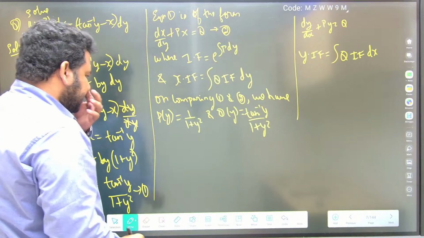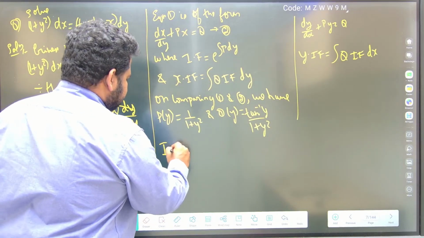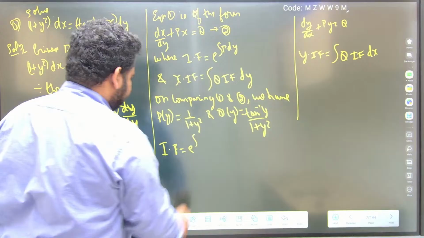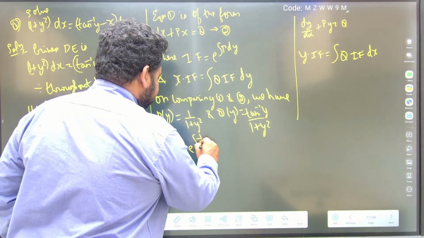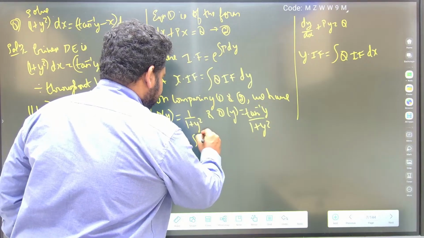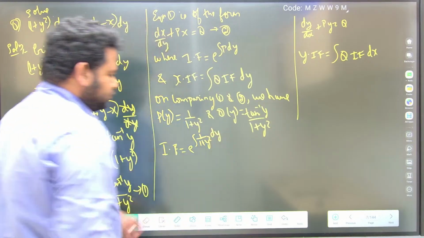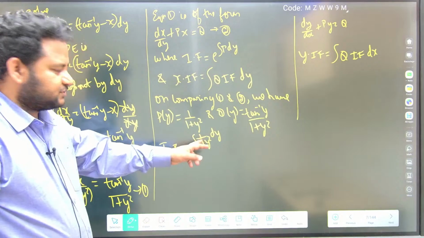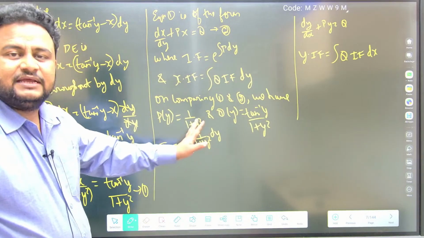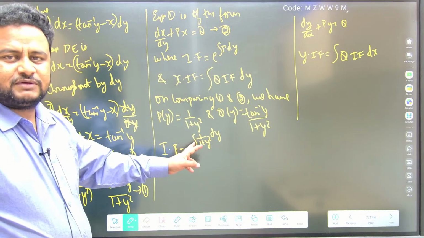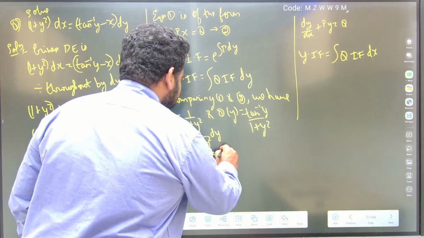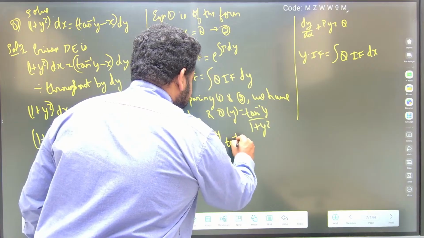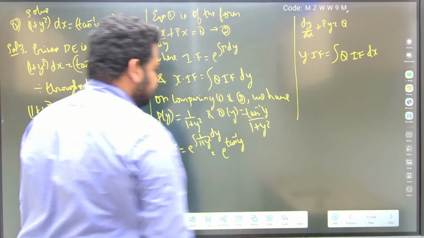Now what about the integrating factor here? Integrating factor is equal to e power integral of p dy. P is 1 by 1 plus y square, so it is e power integral of 1 by 1 plus y square into dy. Integral of 1 by 1 plus y square is what? Tan inverse of y. So I can write this as e power tan inverse of y. That is the integrating factor.